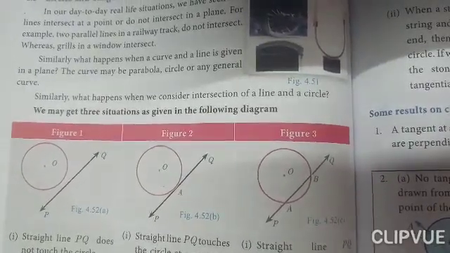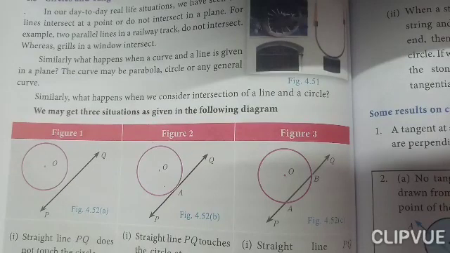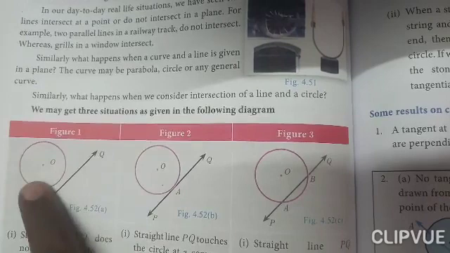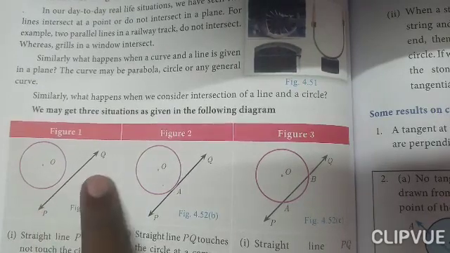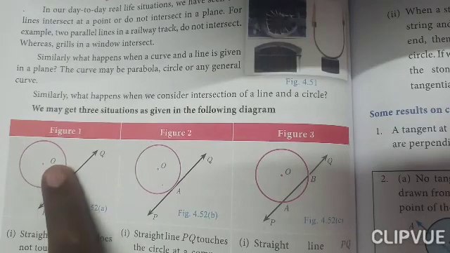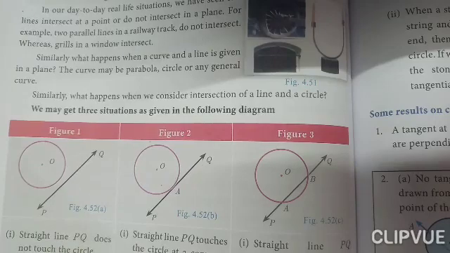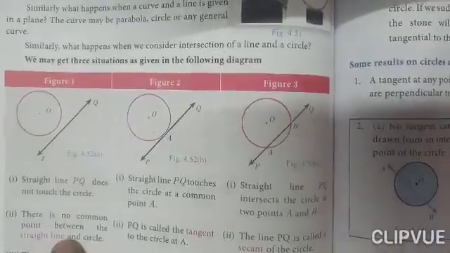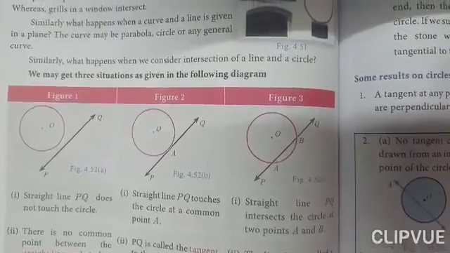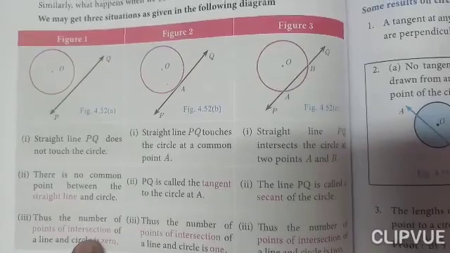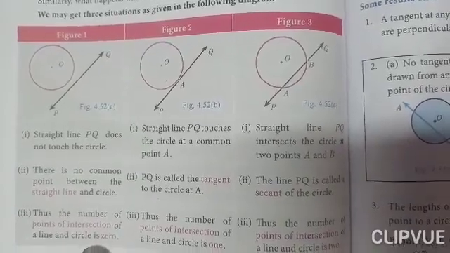Here they are asking about a straight line intersecting a circle. Intersection of a line and a circle. So first look at the figure. This is a circle. This is a straight line. The straight line does not intersect the circle. Straight line PQ does not touch the circle. There is no common point between the straight line and the circle. If it meets the circle, it means they have some common point. But here it does not meet. Thus, the number of points of intersection of a line and a circle is 0.